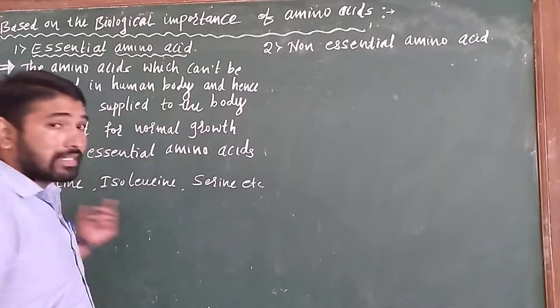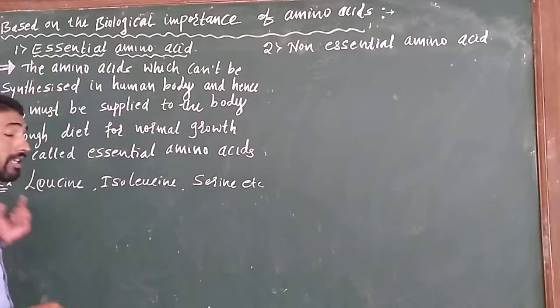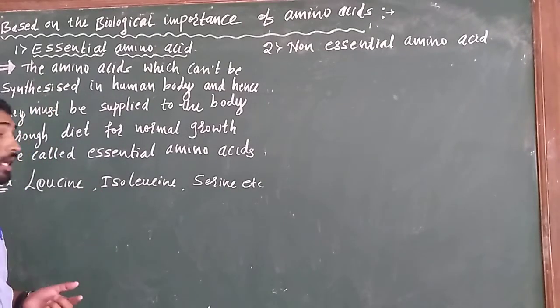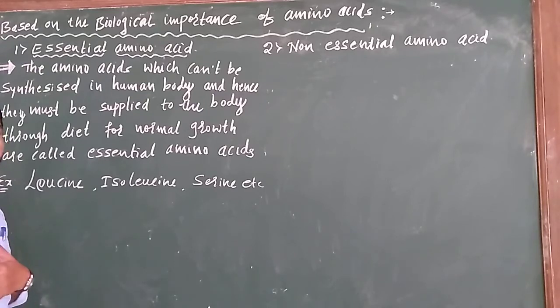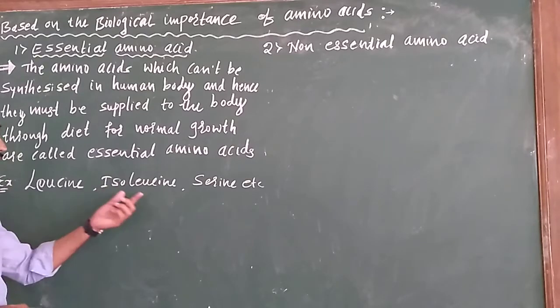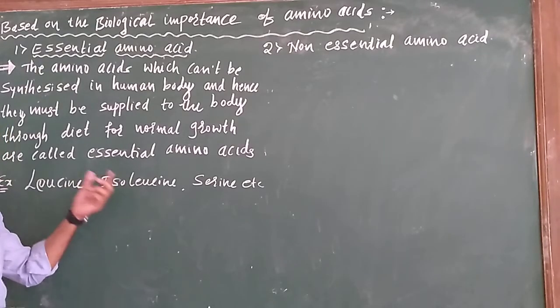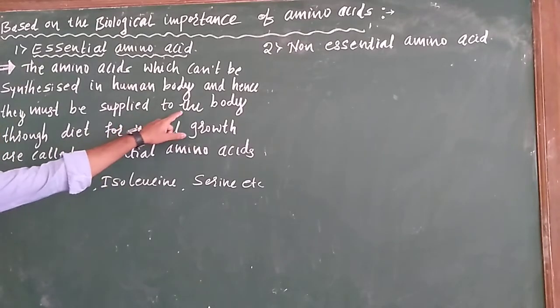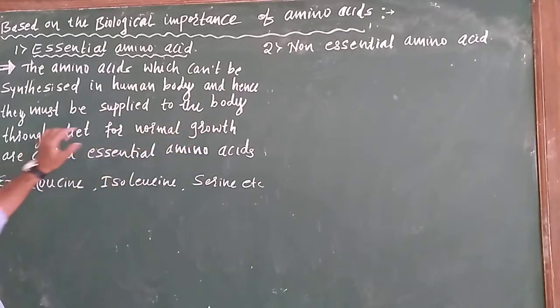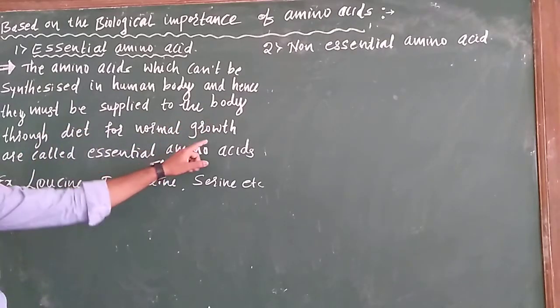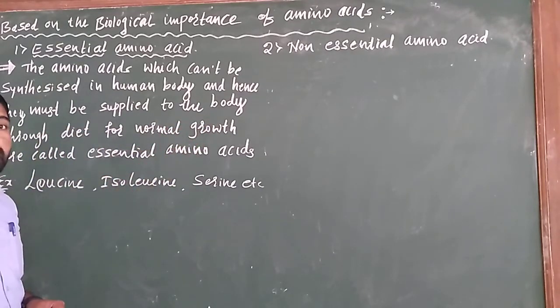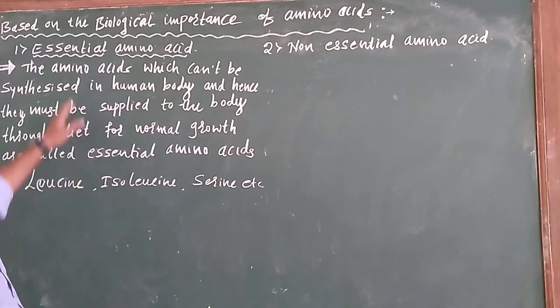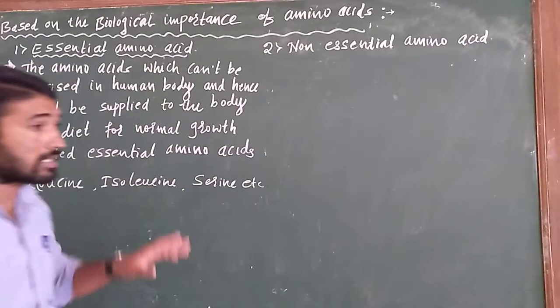These amino acids are essential for the human body, but they cannot be synthesized by our body. That's why these amino acids are supplied to the body through diet for the normal growth of the human body. This type of amino acids are known as essential amino acids.